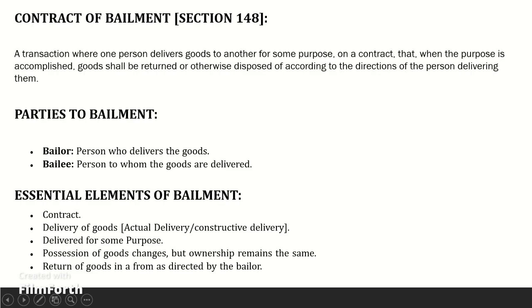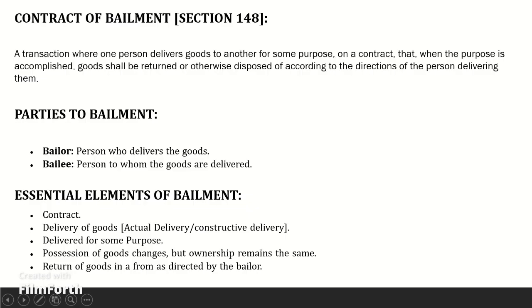What is bailment? The word bailment has been derived from the French word balayer, which means to deliver. Bailment etymologically means handing over or change of possession. As per Section 148 of the Act, bailment is the delivery of goods by one person to another for some purpose, upon a contract, that the goods shall, when the purpose is accomplished, be returned or otherwise disposed of according to the directions of the person delivering them.